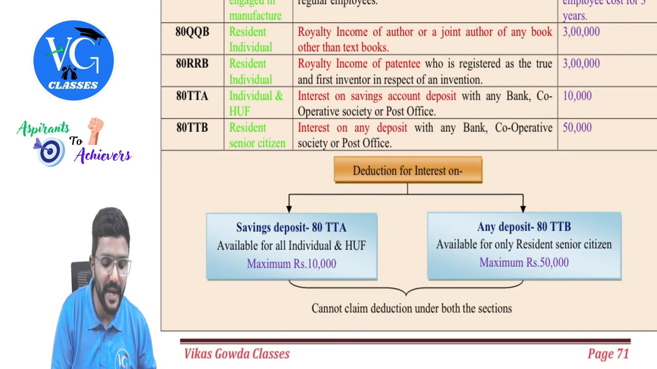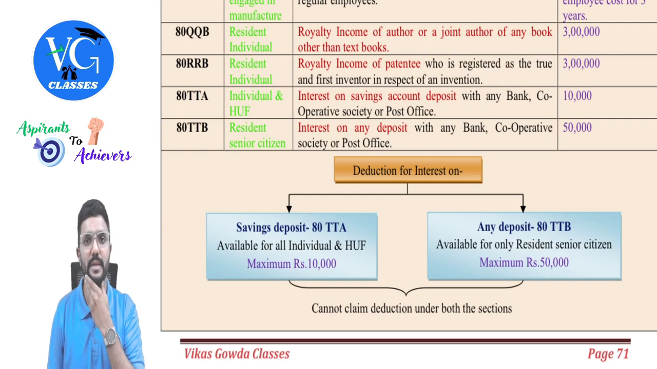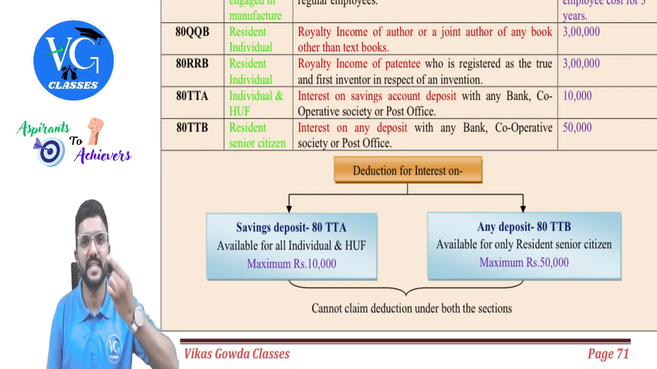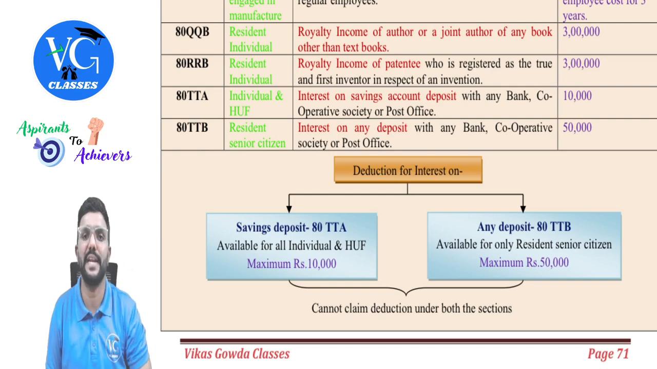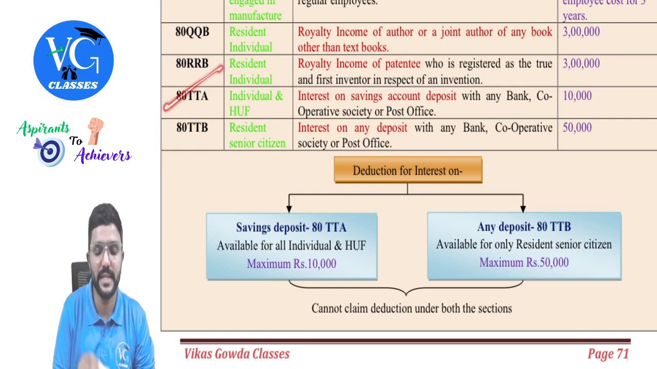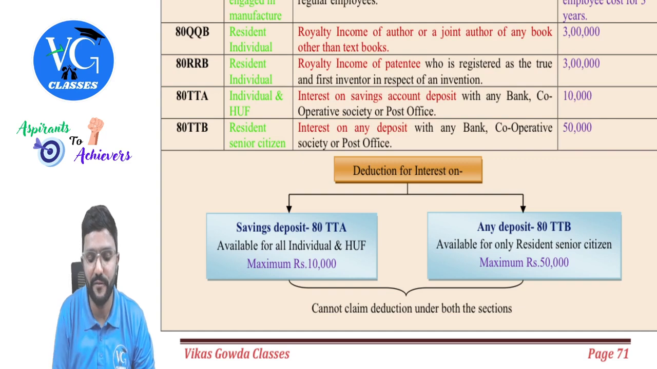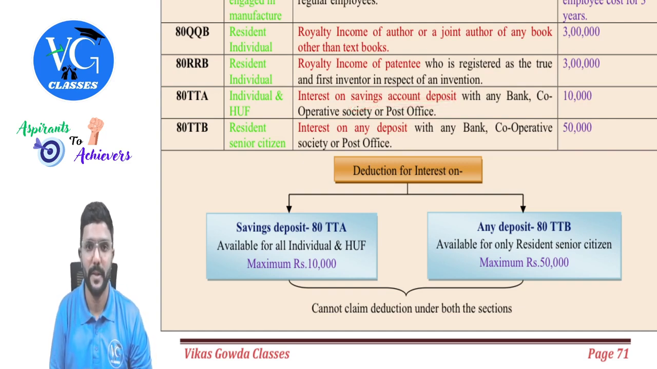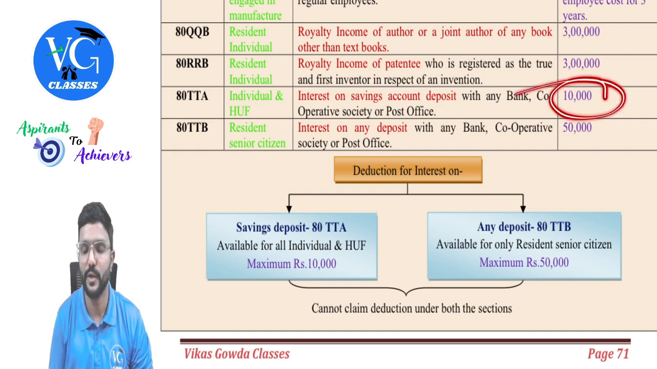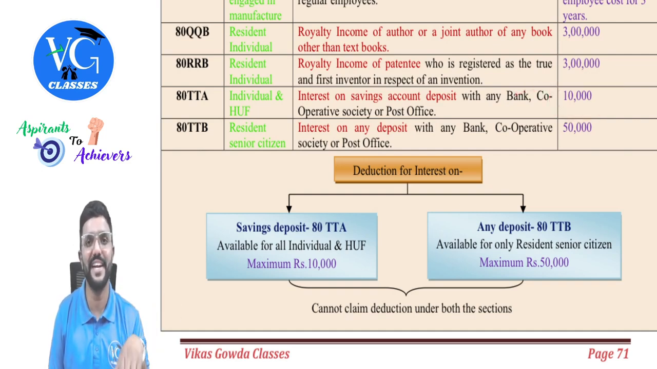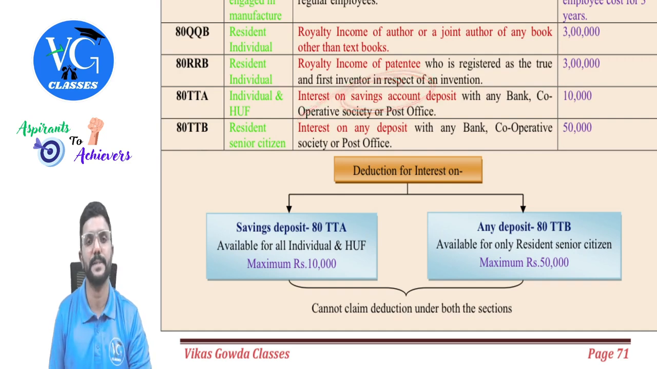Okay. Then 80TTA and 80TTB are important, guys. These two sections give deductions for interest income. Whenever assessee has earned interest income, first include it under the head income from other sources. Then come and claim the deduction here, provided you are eligible. 80TTA gives deduction for any individual or HUF, whether they are resident or non-resident. But here, the deduction is only for interest on savings account deposit with any bank, cooperative society or post office. Maximum 10,000. Sir, what if I have any FD or RD on which I am earning interest? Deduction is not given here. It is only on savings deposit, guys.